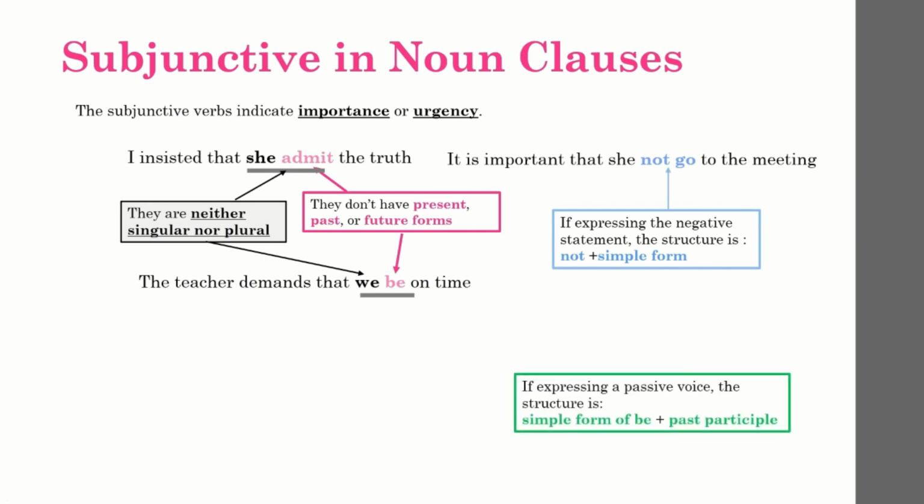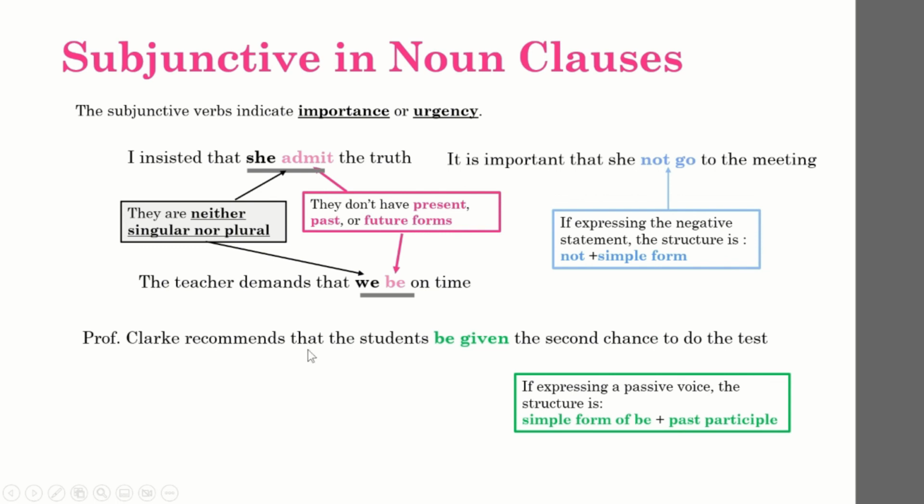For expressing a passive voice, the structure is the simple form of be plus past participle. But here, no matter what the subject is, the simple form of be and past participle is used.